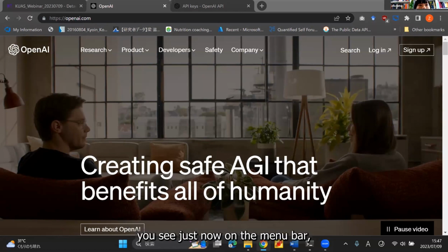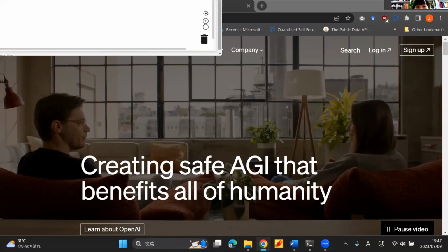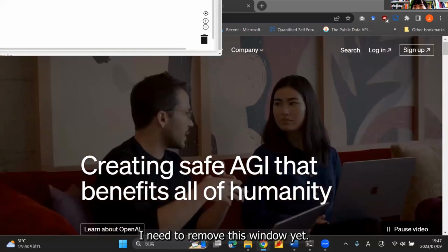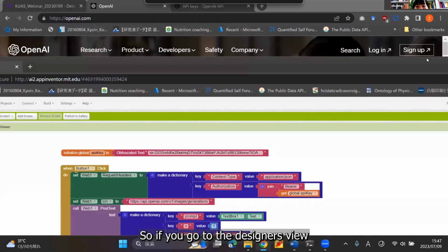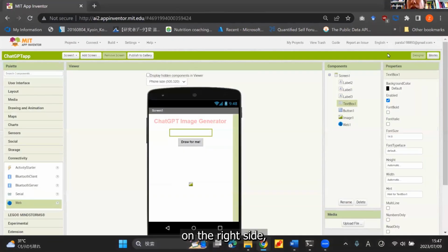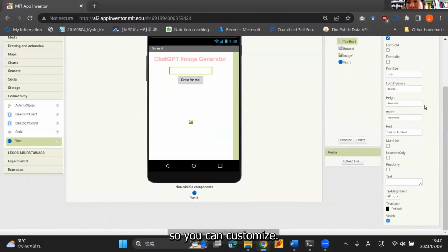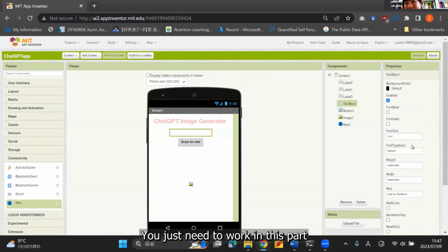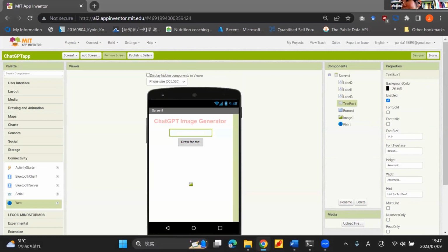Do you see just now on the menu bar on the right side, you have... I need to remove this window. Yeah, so if you go to the designer's view, on the right side, you can see there is the properties window, right? So here we have a lot of variables you can customize. You just need to work in this part to make a beautiful UI. Our UI is very primitive, I know, because we only have very limited time today.